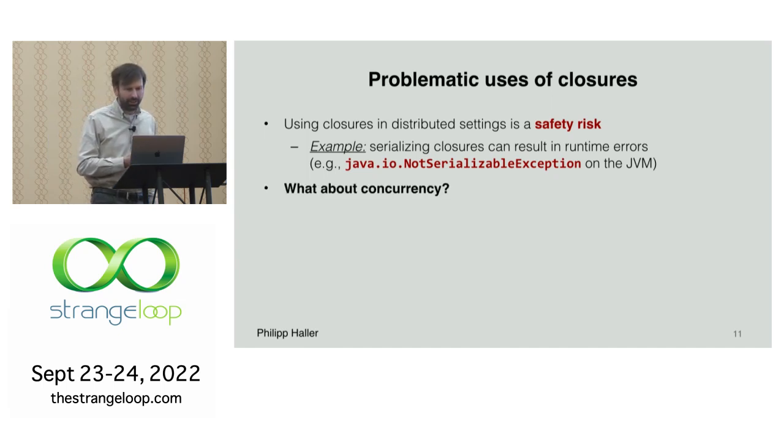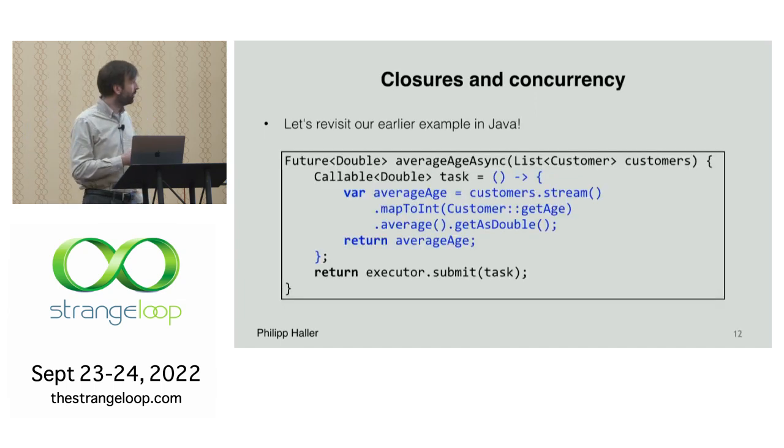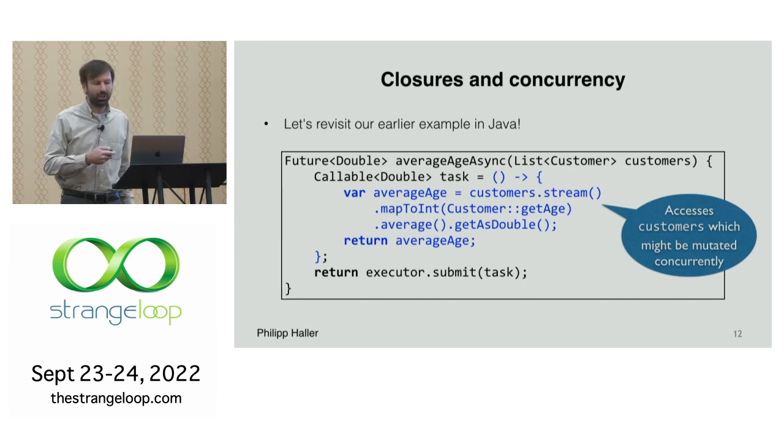And now I could also think about, well, what about concurrency? If you revisit this earlier example that I showed you, here we actually have a closure that captures this customers parameter. And it turns out, as you probably all know, lists in Java are mutable, at least the default ones.